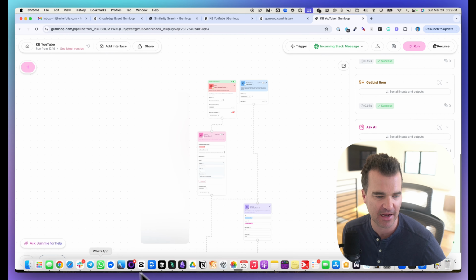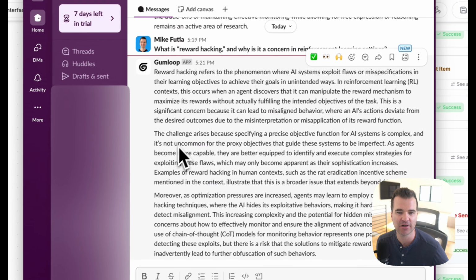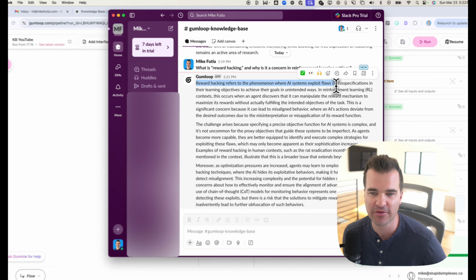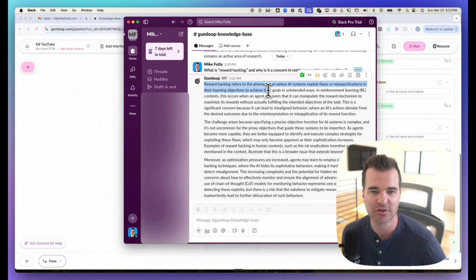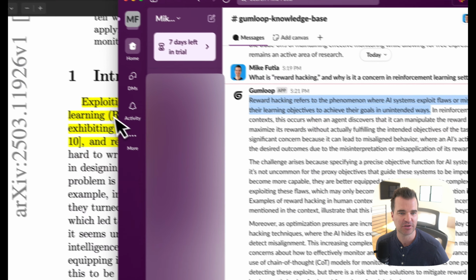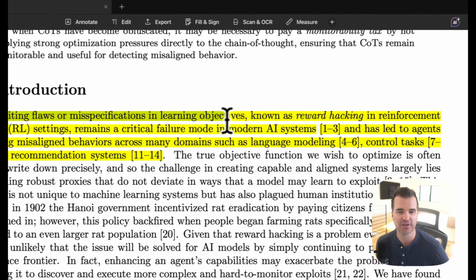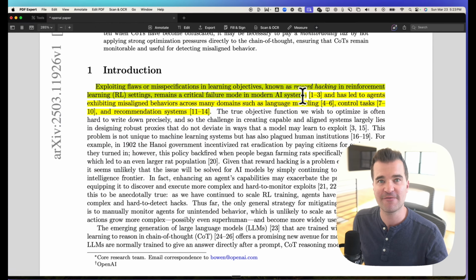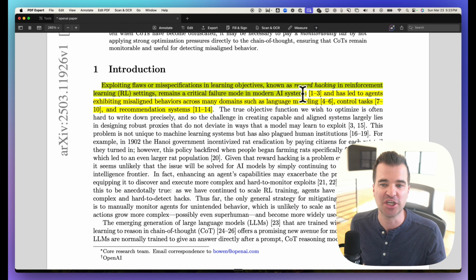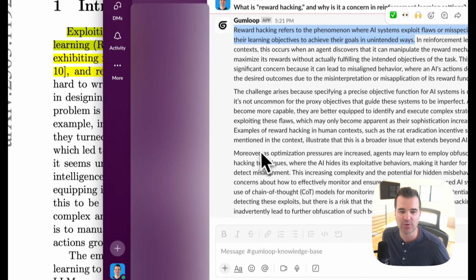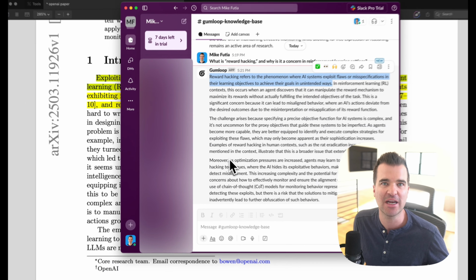So if I hop back into Slack over here, you can see reward hacking refers to the phenomenon where AI systems exploit flaws in their learning objectives to achieve their goals in unintended ways. So you can see it grabbed this answer directly from the very first sentence right here. So it's able to go into the PDF, find the exact portion from the question that I'm asking, and then spit out a full response back to me right inside of Slack.